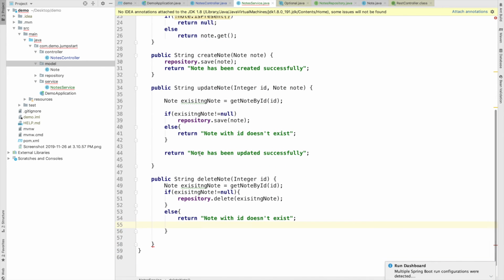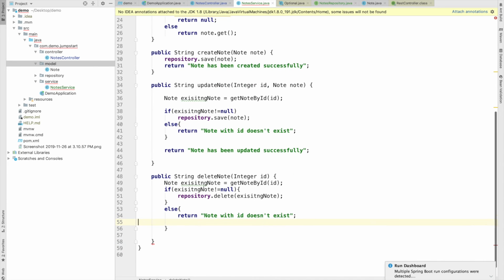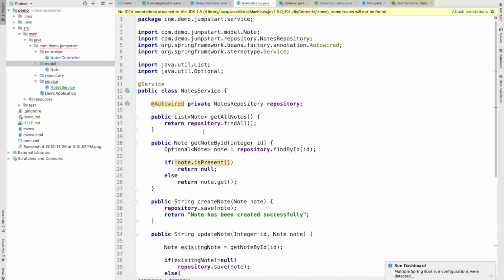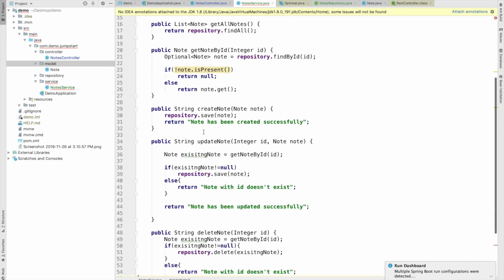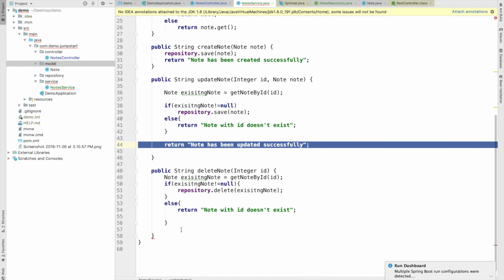So now we have to make this Node class our entity class, and after that we will run this application. So there is some error, let me fix this error. Here we have missed a return statement.